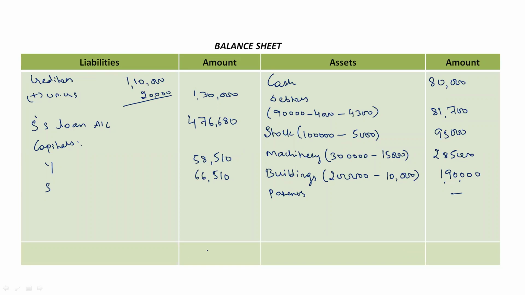Now everything is recorded in the balance sheet. When you total both the amount columns, you will get the balance of rupees 7,31,700 on both sides.